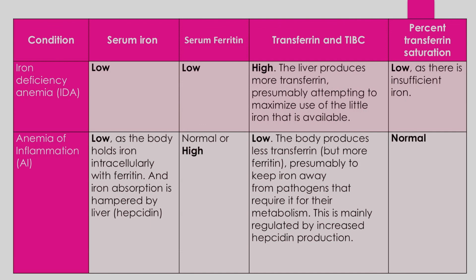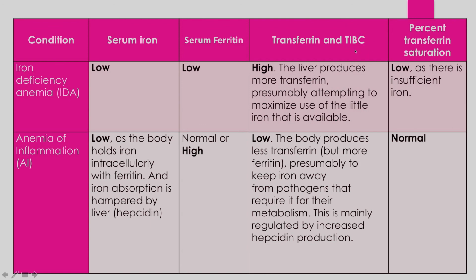So how to differentiate between iron deficiency anemia and anemia of inflammation? We know that in iron deficiency anemia, the iron profile, everything will be less except for TIBC. TIBC will be high because the liver starts producing more transferrin, and more transferrin means more binding capacity, and more binding capacity means TIBC is high.